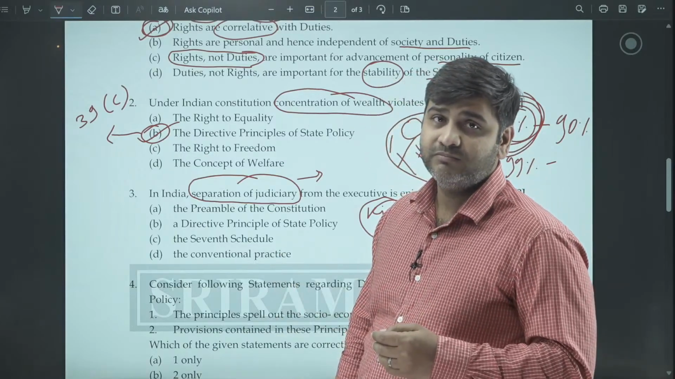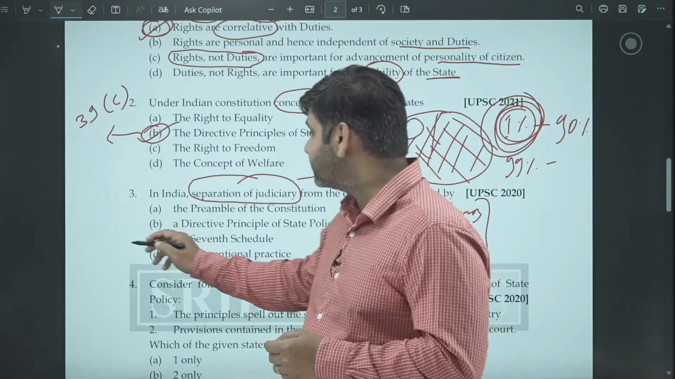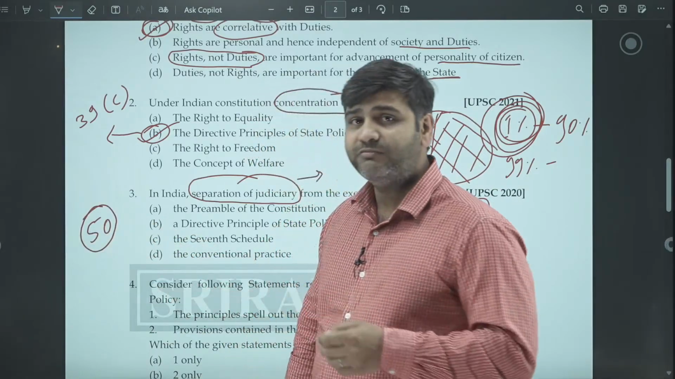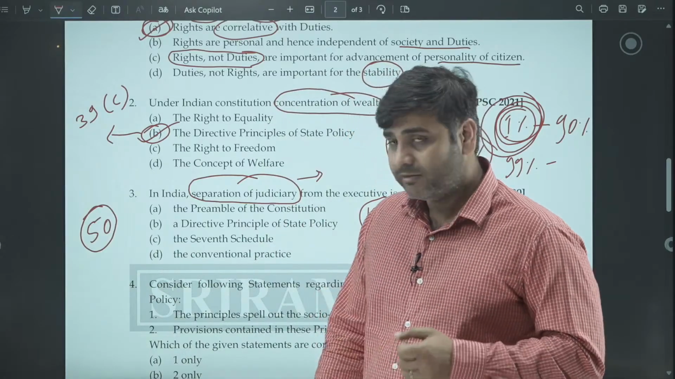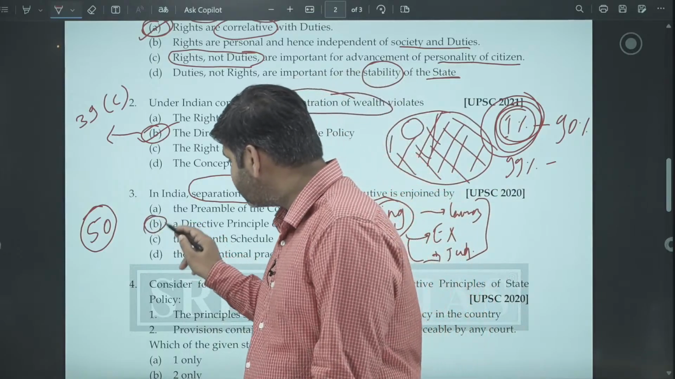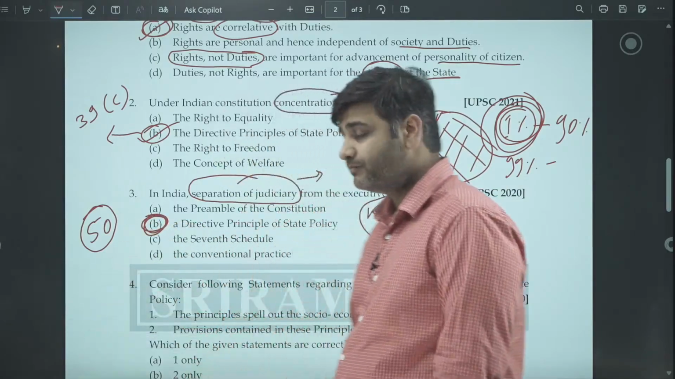Where is it written? It is written in Article 50. If you see this article, separation of the judiciary from the executive has to be done. So the directive principles of state policy, again, this is the answer.